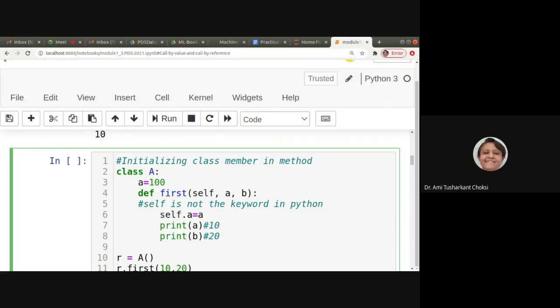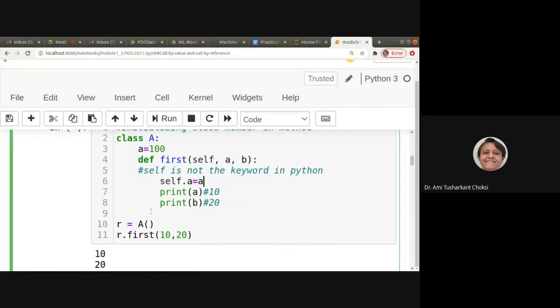It can be anything, but typically people use it as self only, right? So self.a is equal to a. Whatever parameter is being passed, that way it is initializing. Then print a, print b. We are making the object of class A, that is using r is equal to A(). Whatever is the class name, with that we have to put parentheses, but not something like this is equal to new and then the class name. That is not how it works.